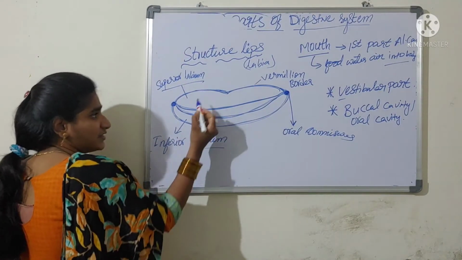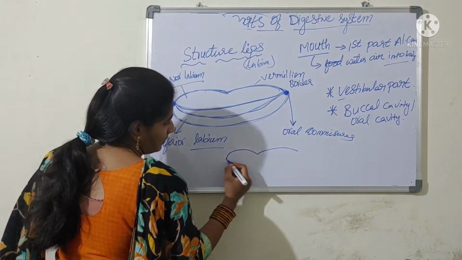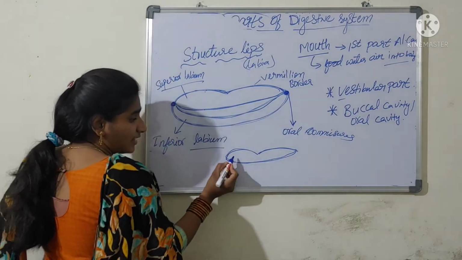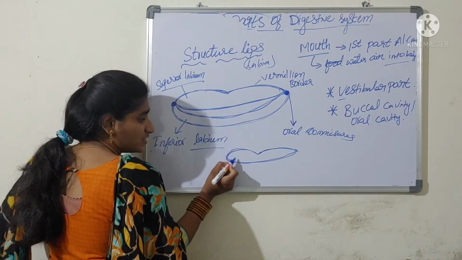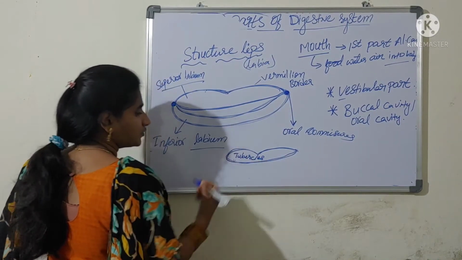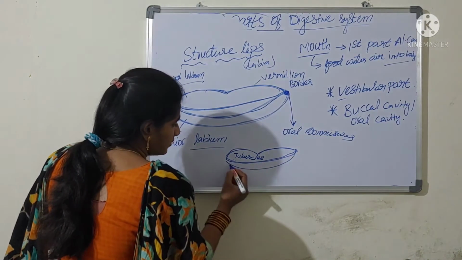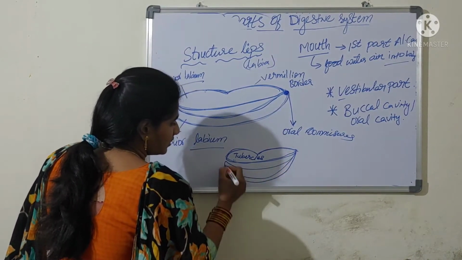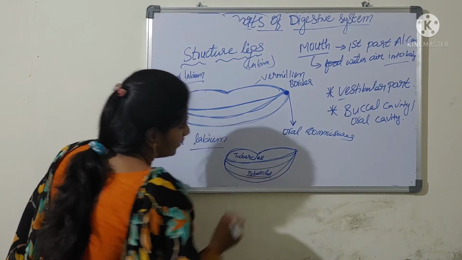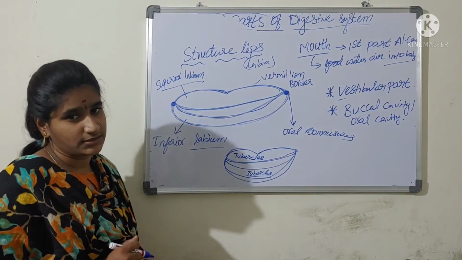And the space that is present in between these borders, the upper lip borders, the vermilion border, we call it the tubercle. And in the lower lip also you can see that the space present in between the border we call the tubercle. The space present in between the vermilion border we call the tubercle.